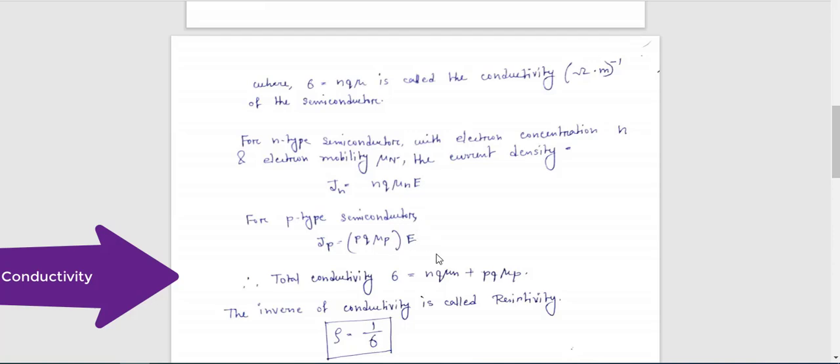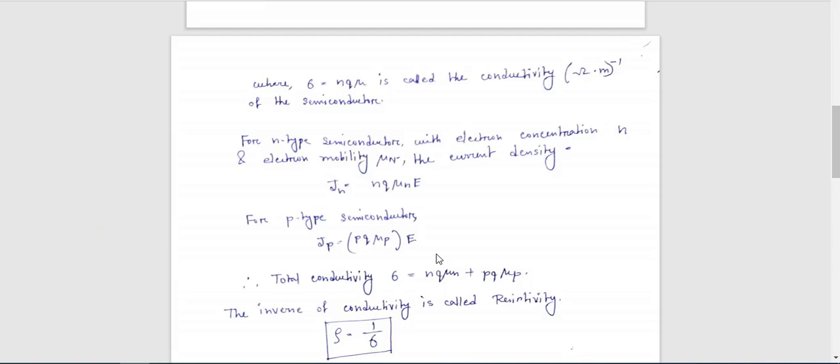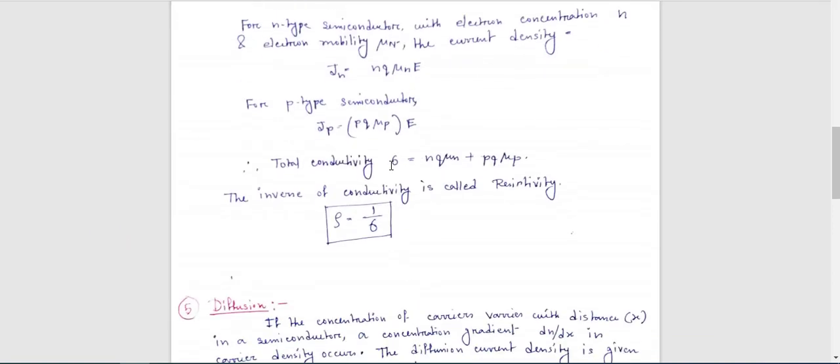Next, if I ask what is the total conductivity of the semiconductor, it will be the conductivity due to electrons plus the conductivity due to holes.